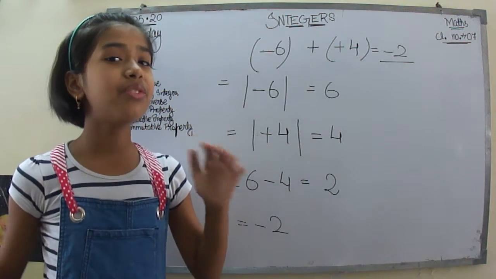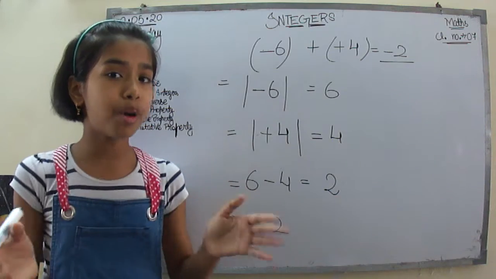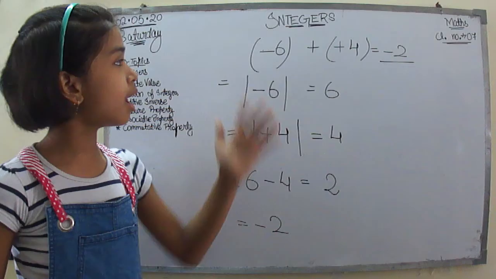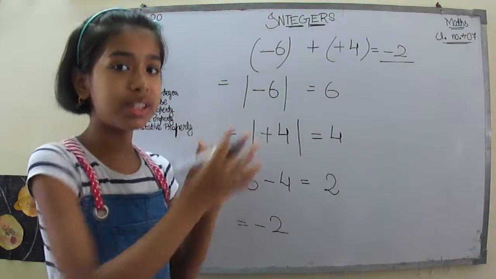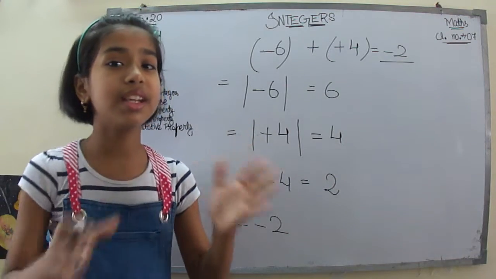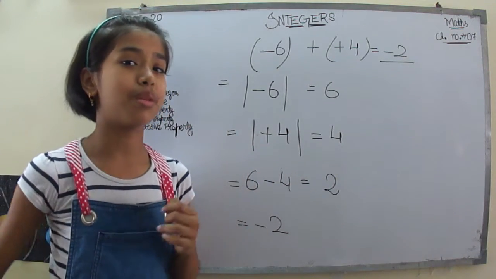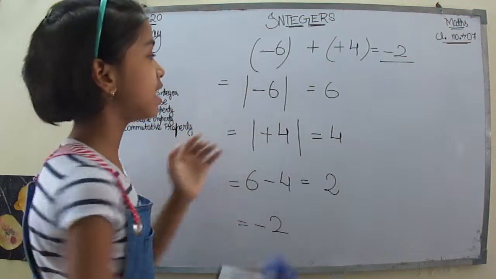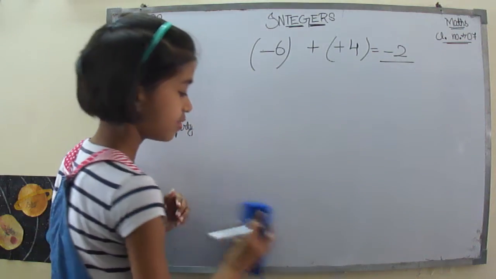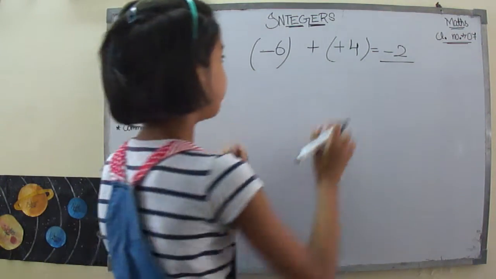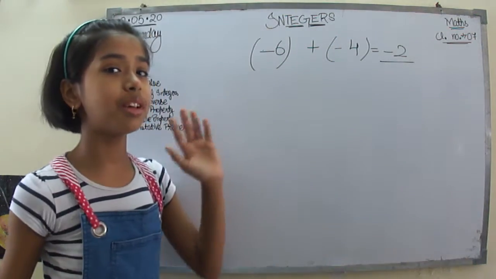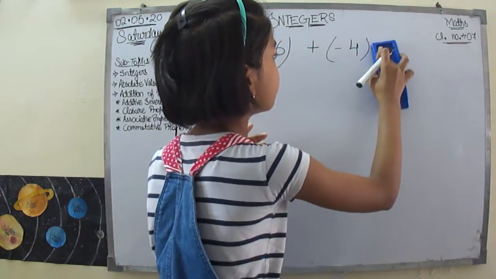Now, what if I want to add 2 positive numbers or 2 negative numbers? Here we had learned the opposite signs, so how to add opposite signs. But let's learn how to add same sign numbers, the 2 negative numbers or 2 positive numbers. So let's take this example over here. My question is something like this.